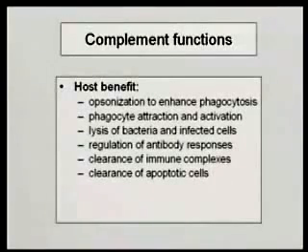Many of the components of the complement system act as opsonins. Again, opsonins are things that enhance phagocytosis. Components of the complement system act as attractants for phagocytes, and they also activate phagocytes. They lyse bacteria. That's how it was initially described. But they're also involved in regulating antibody responses. They're involved in clearing immune complexes. When antigen-antibody complexes form, they have to be cleared. Complement plays a role there. They're involved in clearance of apoptotic cells. So they have a number of different activities.